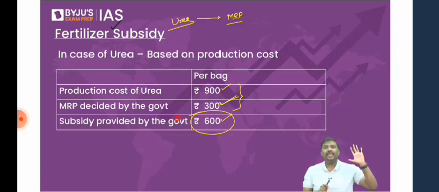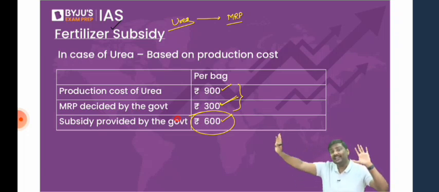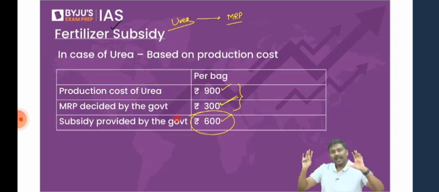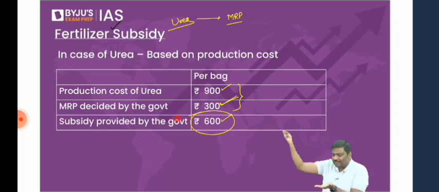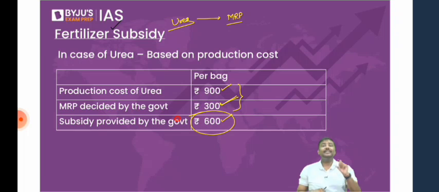Is it okay? So what is your price? The government will not allow you to sell it at that price. The government will decide what the MRP is. And because the MRP is lower compared to your selling price, the difference between that will be provided by the government to the manufacturer. Right? That is how urea subsidy is provided.